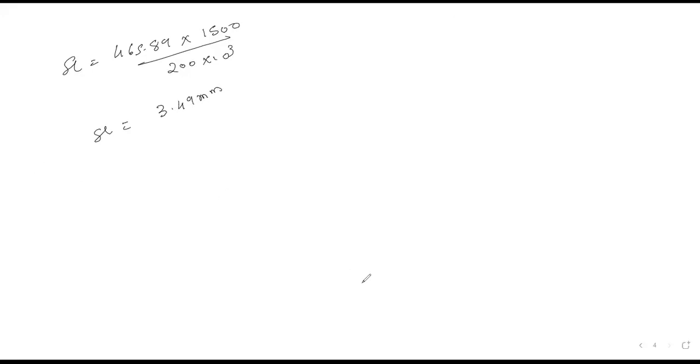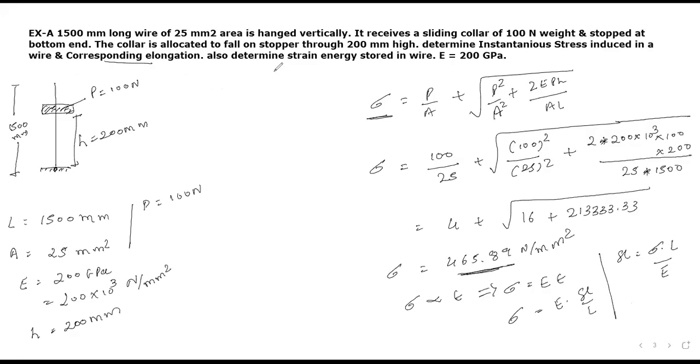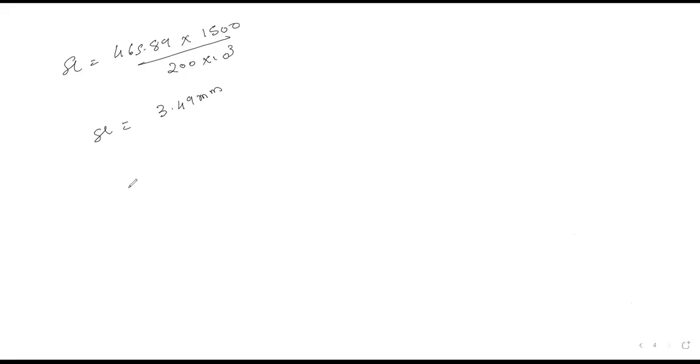Next, what we will do: in the data, it is also mentioned to calculate the strain energy stored in the wire. You all know the equation of strain energy, which is equal to sigma square by 2E into volume. Yes or no? So sigma square by 2E into volume. We have such an equation available.